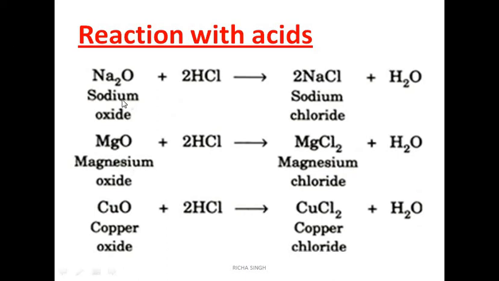Whenever a metallic oxide, for example sodium oxide, reacts with an acid, let's take the acid hydrochloric acid, then it is forming NaCl and H2O. This reaction you all know, it is a neutralization reaction because here an acid and a base are reacting to form salt and water. So from this reaction also you can infer that Na2O, sodium oxide, is basic in nature, it is a base. Same way, in the reaction with magnesium oxide, the salt formed is magnesium chloride. With copper oxide, it is CuCl2.